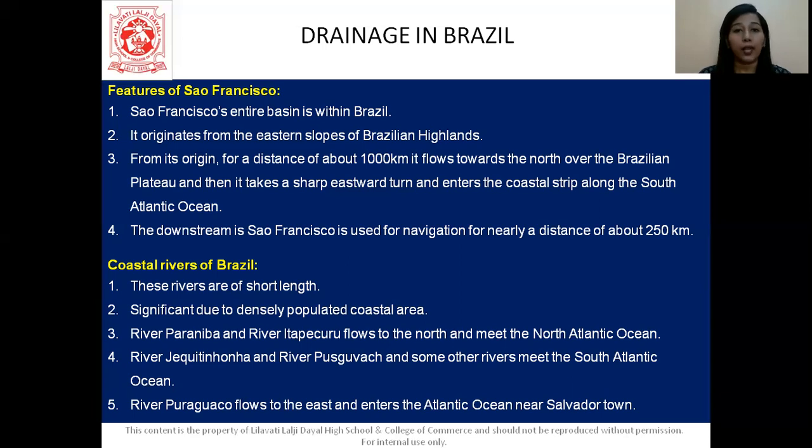So that's all, students, on the drainage of India and Brazil and also the physiography of India and Brazil. Like I said, this was just a synopsis of the entire chapter. Certain important points that you can keep in mind and you will be good to go.